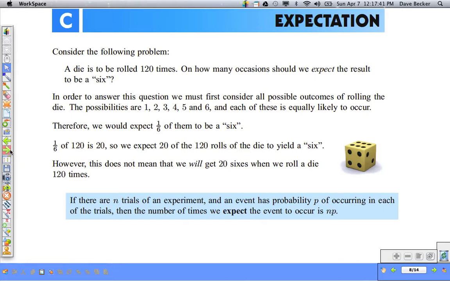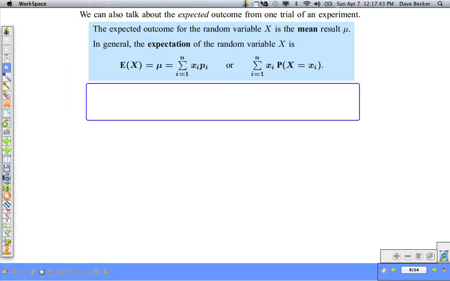Okay, that's a very simplistic example. We can talk about the expected outcome from one trial of an experiment, a probability event. The expected outcome for the random variable x, which we have been talking about, is the mean result.